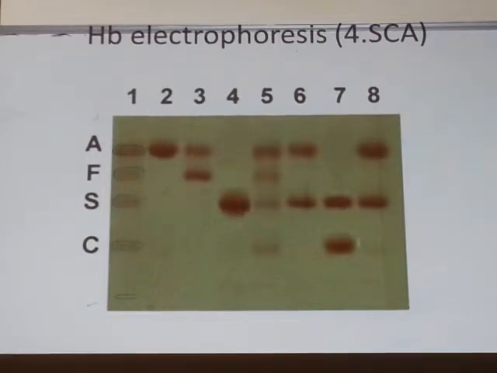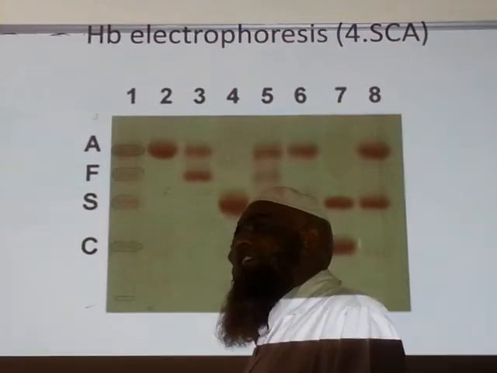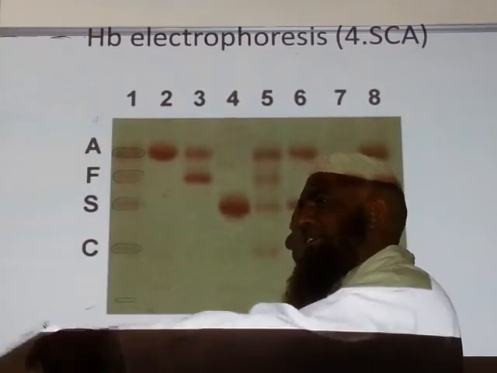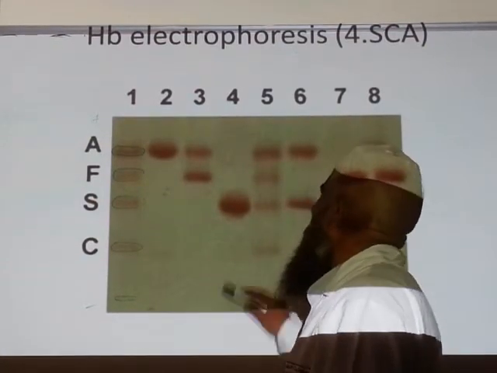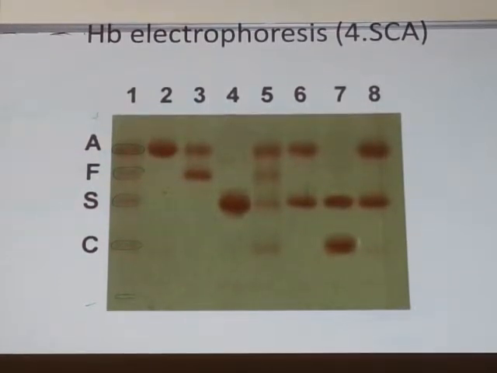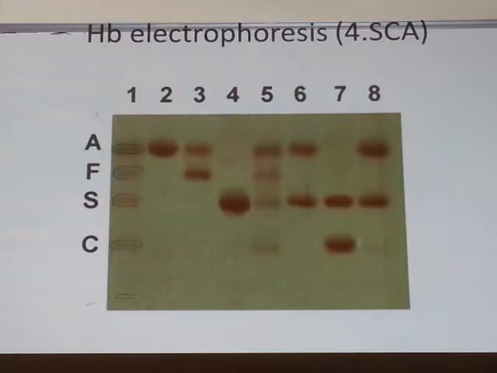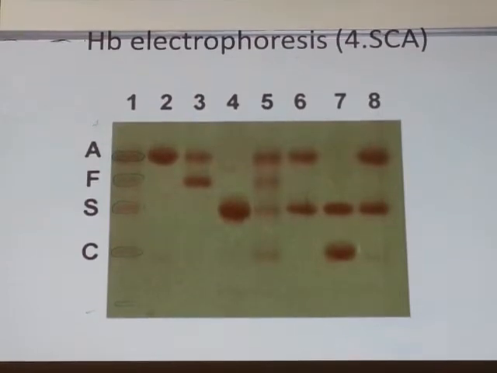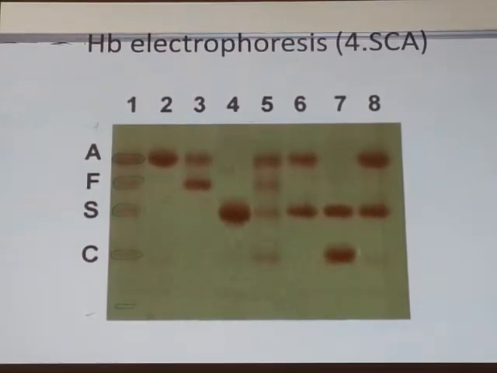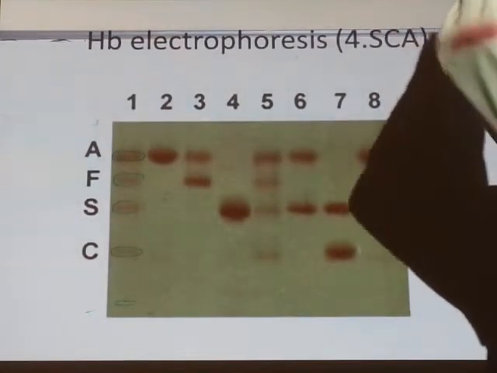Yes, Shabab, number 6. Heterozygote. What is number 6? Sickle cell anemia? No, Shabab. Check. Yes. It's straight. Heterozygote. Last one.